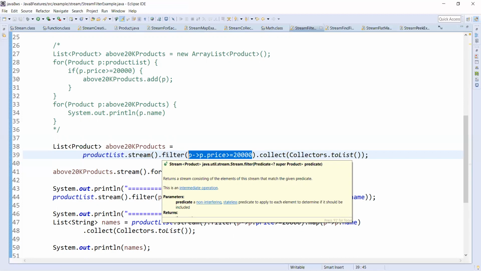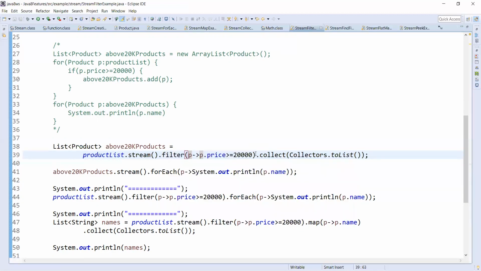If the test is passed, that element will be in the new stream, otherwise it will not be in the new stream. That means by this time we have the new substream which will have two products, because only two products matched this test.